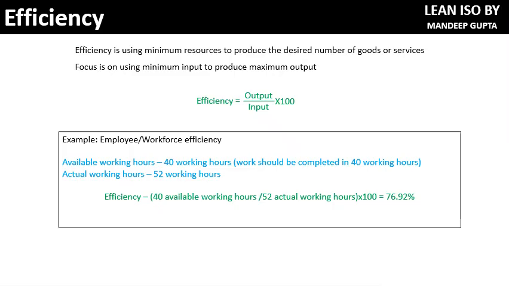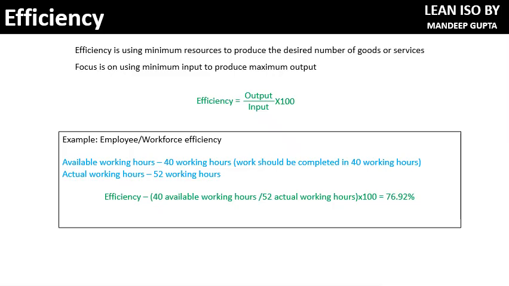In productivity, we were talking about output by input. We were not talking about the number of inputs or resources put together. When we use efficiency in productivity, it increases your profitability because your number of inputs is reduced. So minimal inputs, maximum output. That is the main focus of efficiency. When these two are put together, it creates profitability.